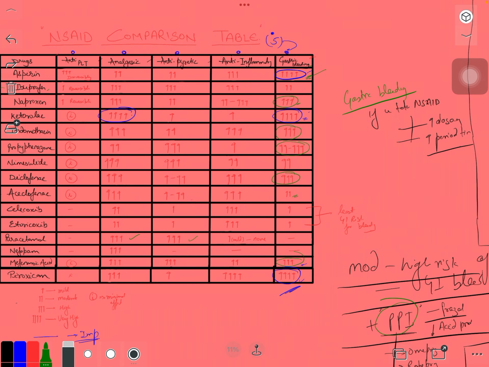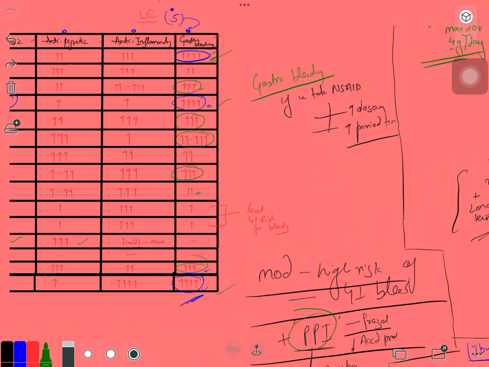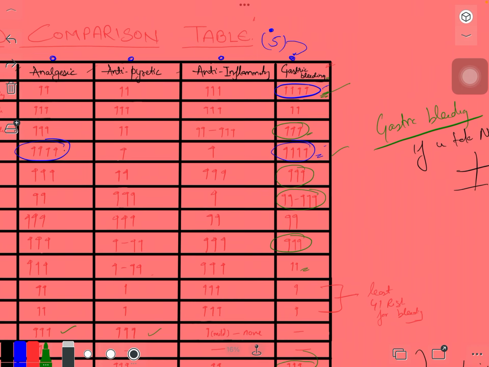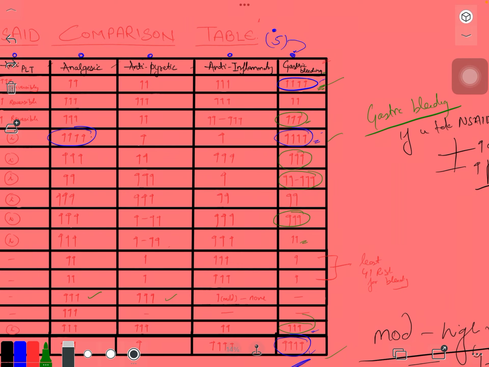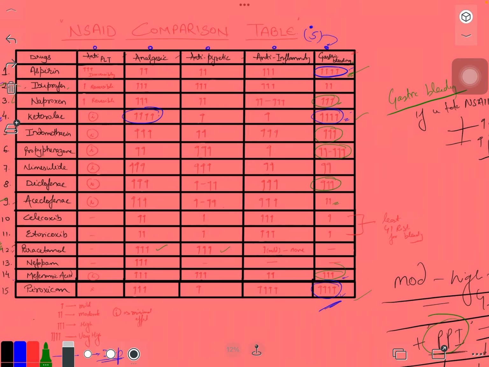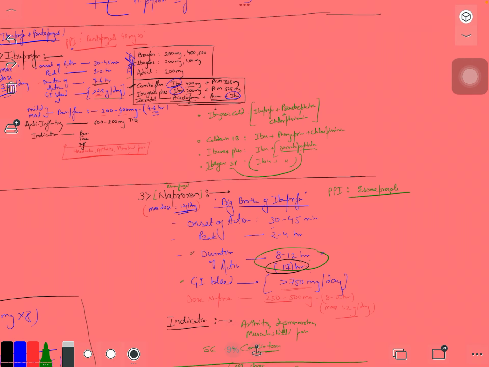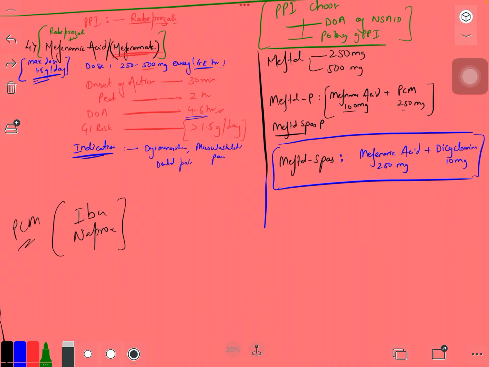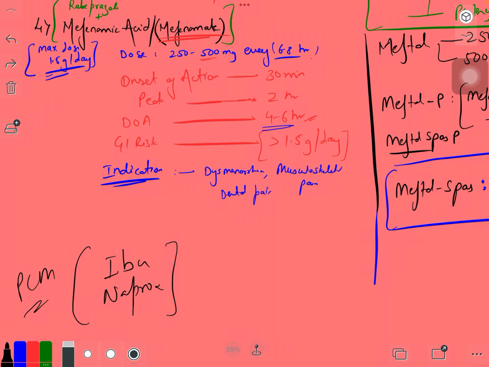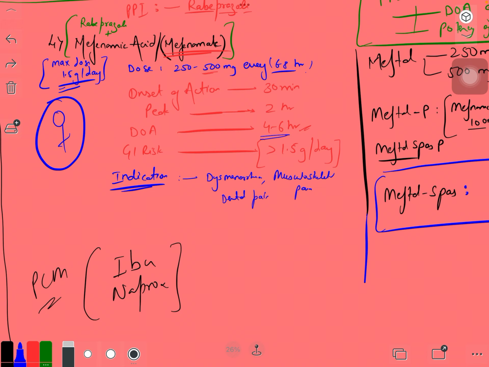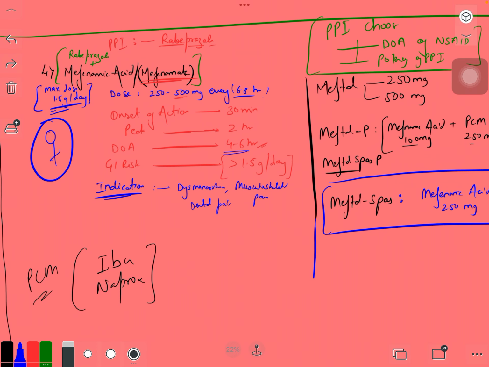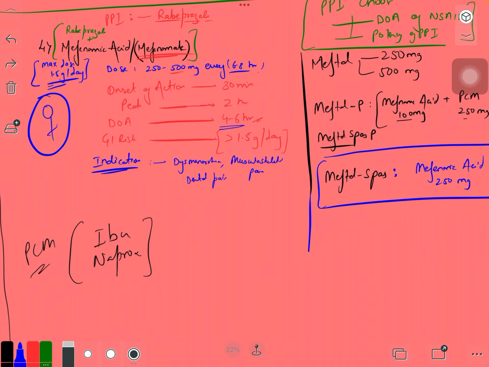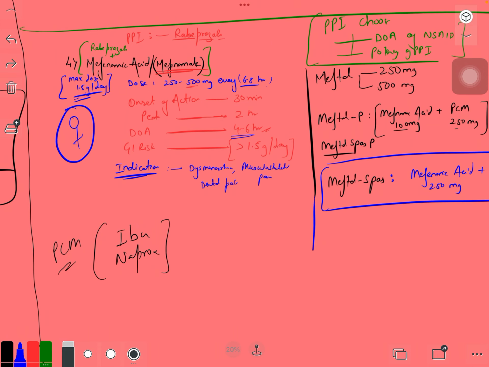That was much more common with aspirin, ketorolac, and piroxicam, which are at higher risk of causing GI bleed. The green ones are at risk, but still less than other drugs. So this was all about mefenamic acid, much more commonly used for female patients. Males can also use it. There's no gender discrimination here.